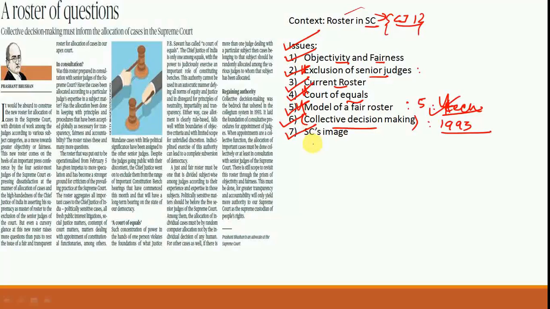Another thing is with regards to Supreme Court's image. Now, time and again we have discussed that this entire episode of this press conference by the judges has tarnished the image of the Supreme Court. The Supreme Court is the supreme custodian of people's rights, and this image can only be restored if there is greater transparency and accountability of the court, and indeed the court should take steps in this regard. The current roster is not in line with ensuring or re-establishing this image, so that is something that is important. This entire controversy with regards to the judiciary is very, very important for this year. So that is the relevance of this article.